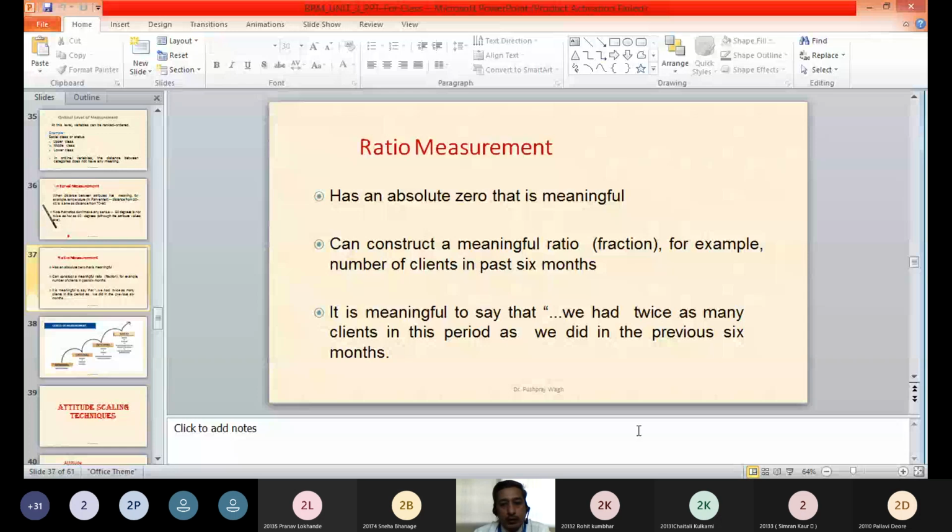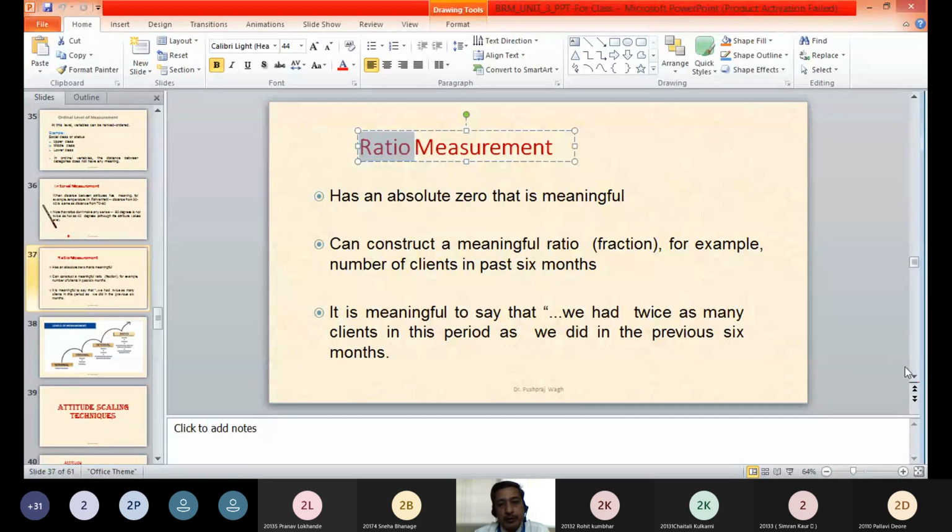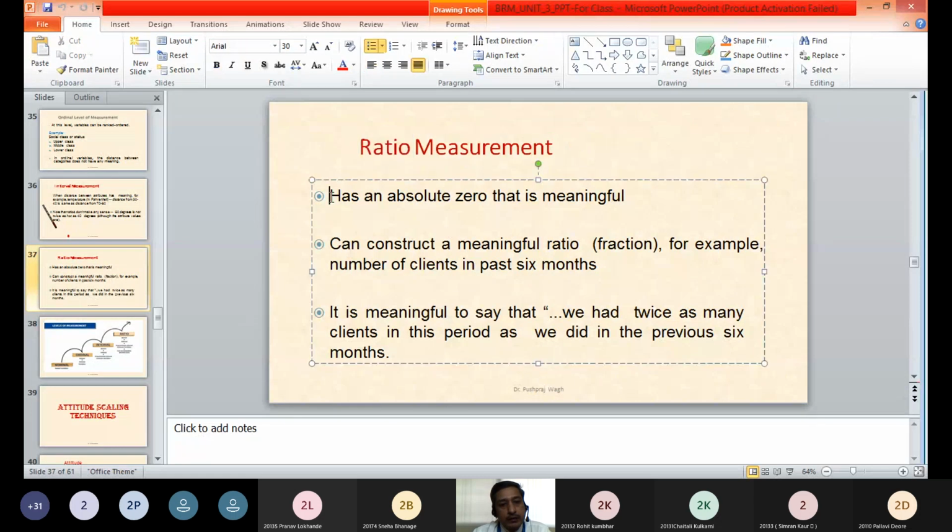One more level of measurement is ratio measurement. Ratio measurement is the measurement type wherein we can do all types of mathematical operations. All ratios are possible on this type of ratio data. In that you will see that it has an absolute zero, that is meaningful. In the ratio measurement scale, an absolute zero is present.